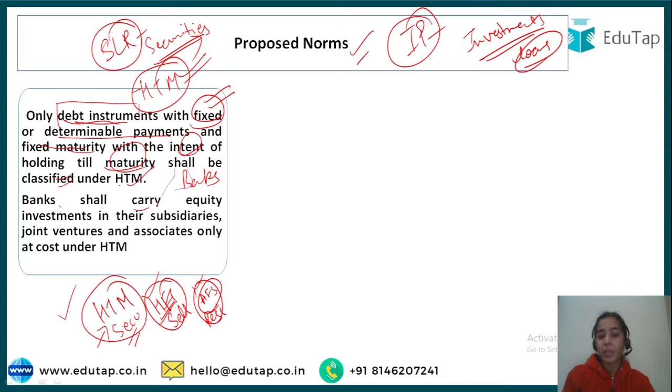Only debt instruments are said to come under this, but some equity investments can come under the HTM: if banks are investing in their subsidiaries, their joint ventures, or the associates of the banks, then it can come under the HTM. So I hope you have now understood the HTM properly: it gives you determinable or fixed payments at regular intervals, that's why it is a regular income source for the banks, and it is held till maturity. Equity instruments can come, but only those investments you are making in your partners. Okay, next is